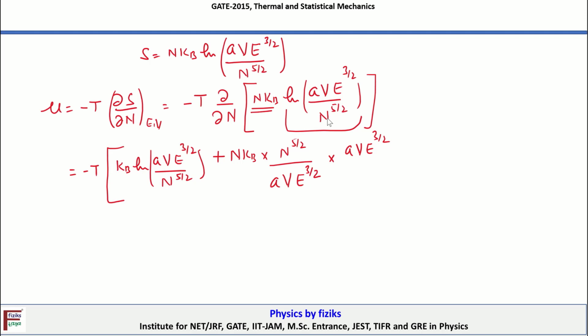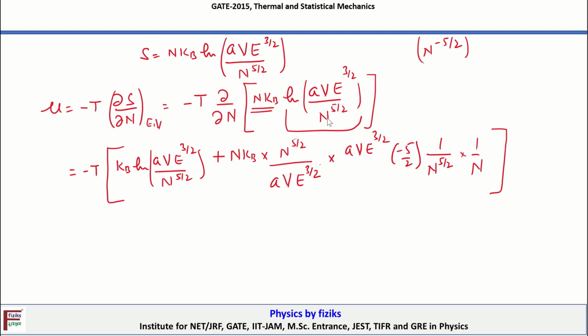In the numerator it becomes n power minus 5 by 2, so differentiating we get minus 5 by 2 and then n power minus 5 by 2 minus 1. Ultimately it becomes 1 upon n power 5 by 2 multiplied by 1 by n. That will give us the result.